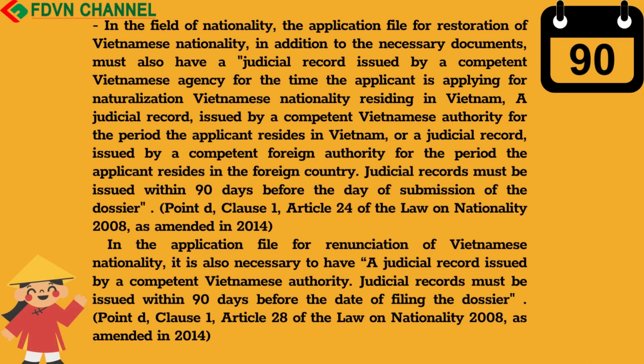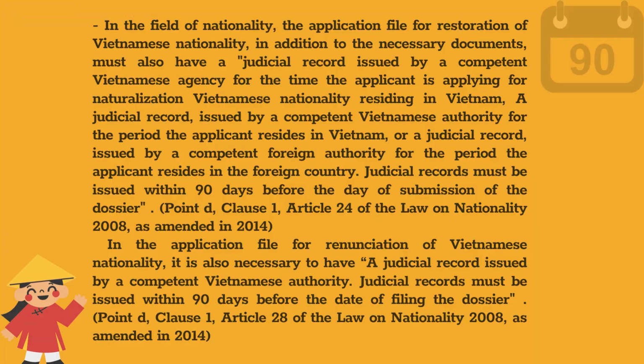In the field of nationality, the application file for restoration of Vietnamese nationality, in addition to the necessary documents, must also have a judicial record issued by a competent Vietnamese agency for the time the applicant is applying for naturalization of Vietnamese nationality residing in Vietnam, a judicial record issued by a competent Vietnamese authority for the period the applicant resides in Vietnam, or a judicial record issued by a competent foreign authority for the period the applicant resides in the foreign country. Judicial records must be issued within 90 days before the day of submission of the dossier.